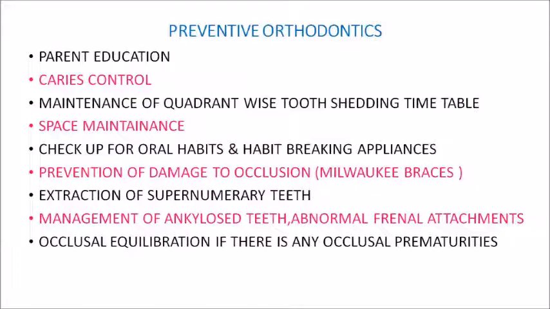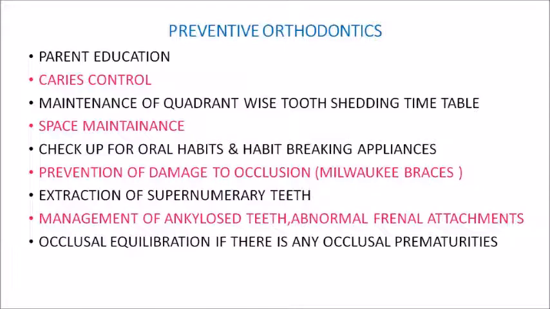Then management of ankylosed teeth and abnormal frenal attachments also comes under preventive orthodontics. And if there are any occlusal prematurities, you will always go for occlusal equilibration or removal of the occlusal prematurities, so that we can prevent the development of any pseudo malocclusions.